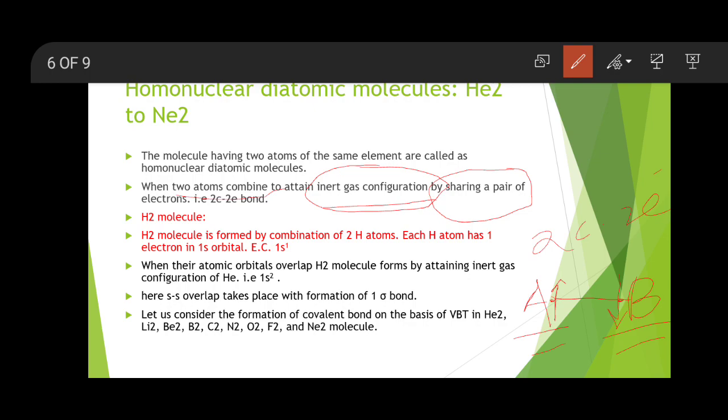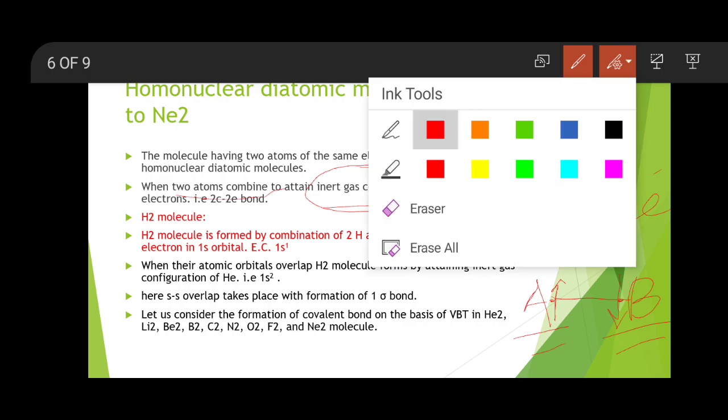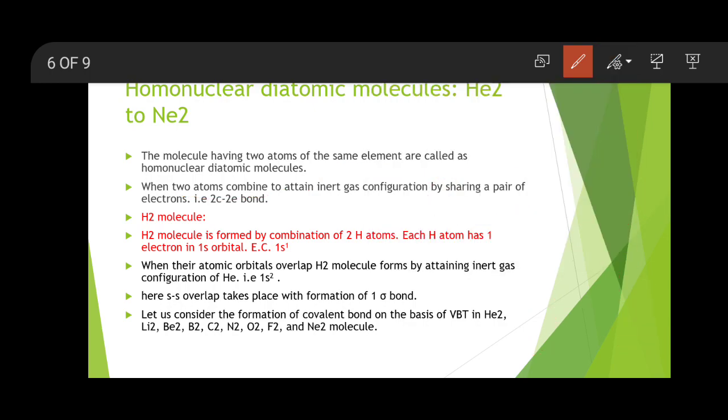Now, how does that concept help to understand the formation of a molecule? Let me discuss first the H2 molecule. For the H2 molecule, two hydrogen atoms of the same element combine, and there is formation of the H2 molecule. In this case, each hydrogen atom has one electron.